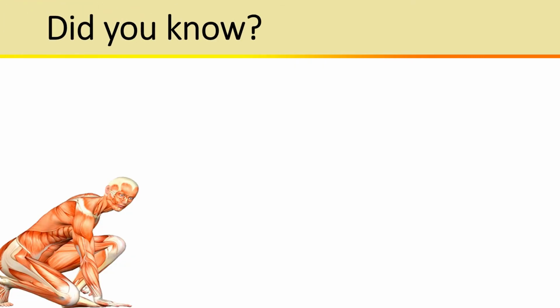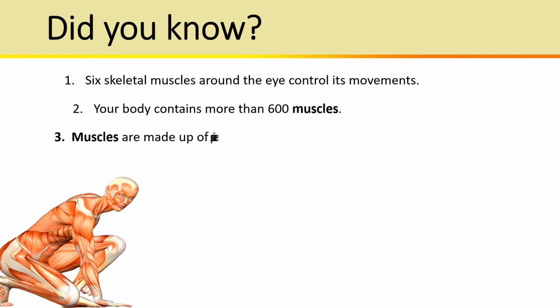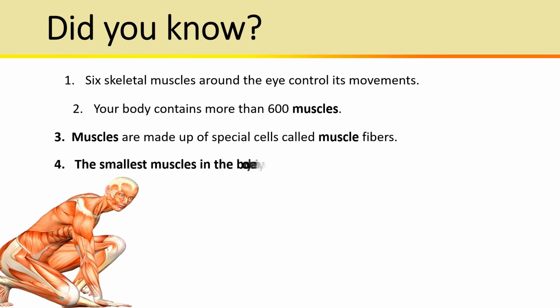Did you know? This is a very interesting section. 6 skeletal muscles around the eye control its movements. Your body contains more than 600 muscles. Muscles are made up of special cells called muscle fibers. The smallest muscles in the body are in your inner ear.